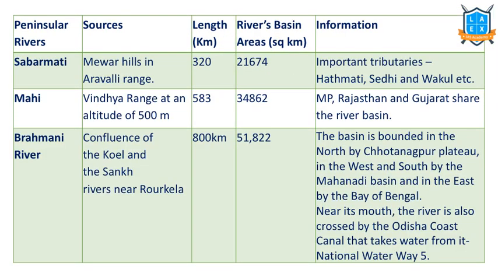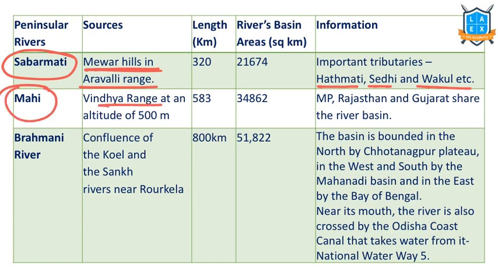Next important rivers include the Sabarmati River. Its origin is in the Mewar Hills of the Aravali range. Important tributaries of Sabarmati include Hatamati, Sedi, and Wakal. Mahi River originates in the Vindhya range. MP, Rajasthan, and Gujarat share the water of Mahi River.